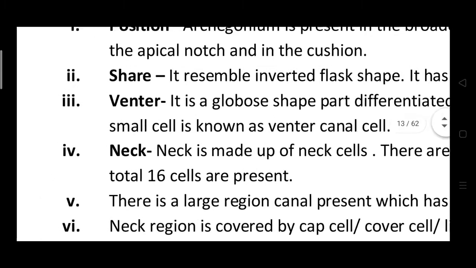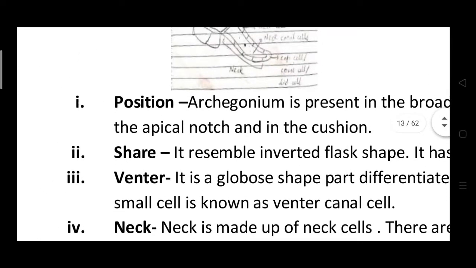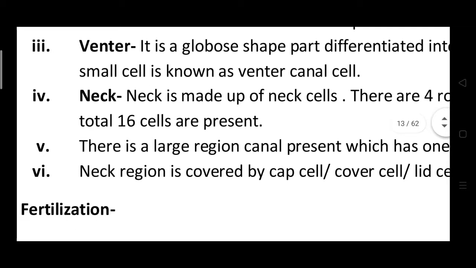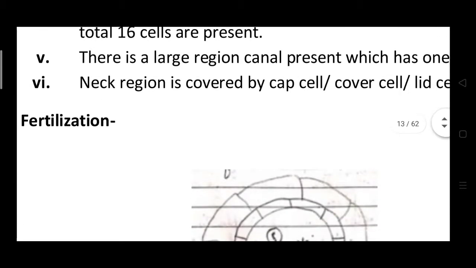So this is the structure of the archegonium, which is present on the apical notch and in the cushions of the prothallus. It has two parts, venter and neck. In the venter, egg cell and venter canal cell are there. In the neck region there are neck cells, and this neck region is covered by the cap cell.